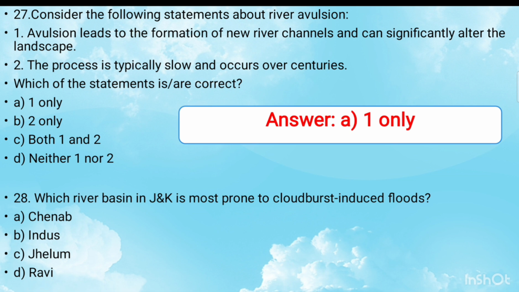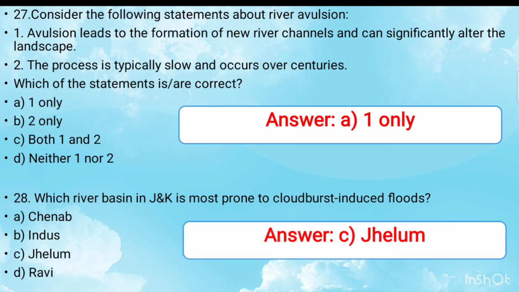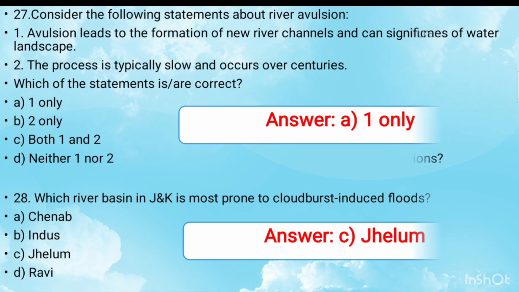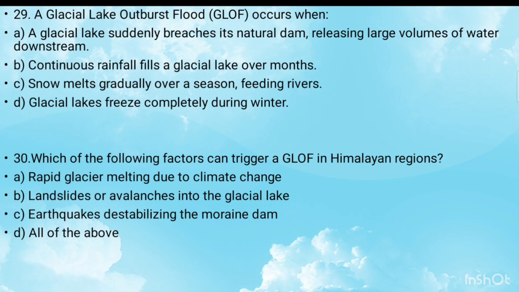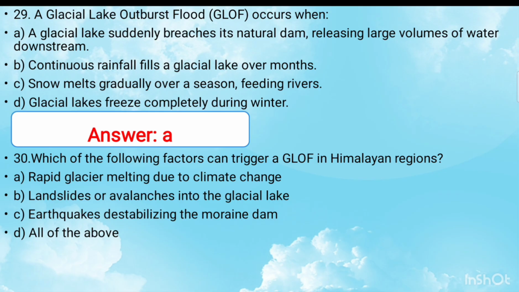And next is 28: which river basin in Jammu and Kashmir is most prone to cloudburst induced floods? The answer is option C, Jhelum, because Jhelum is more prone to cloudburst because of its topography. And next question is 29: glacial lake outburst flood occurs when? The right answer is when a glacial lake suddenly breaches its natural dam, releasing large volume of water downstream.